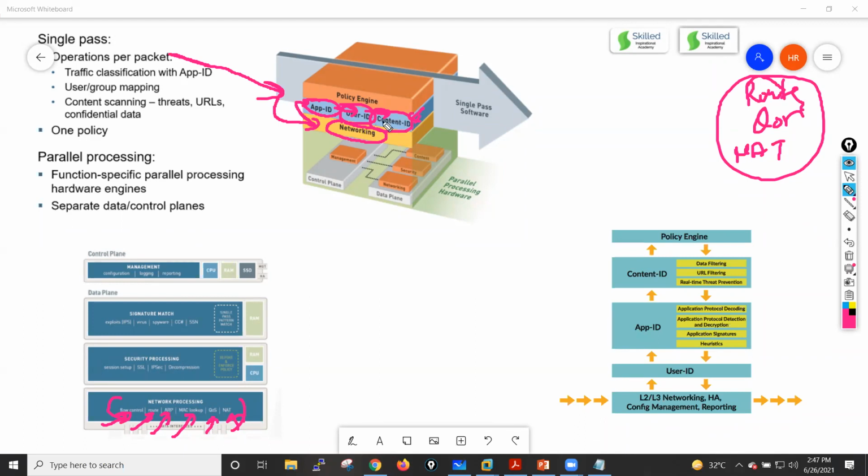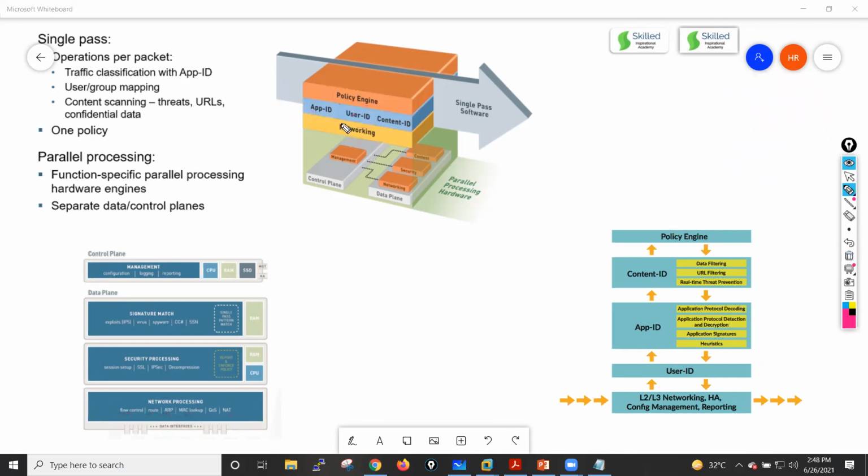Okay, I'll tell you how. After that, the packet goes for your policy checks, and your policy lookup will happen at this particular point of time. And if you see here, all these particular engines are working independently. They are processing the packet parallelly, guys.